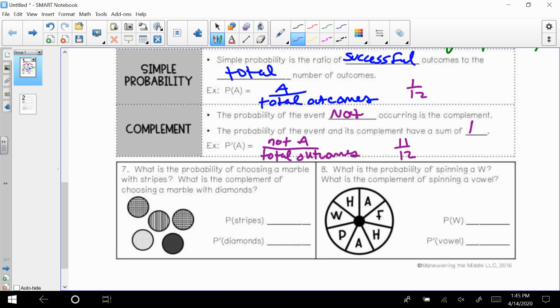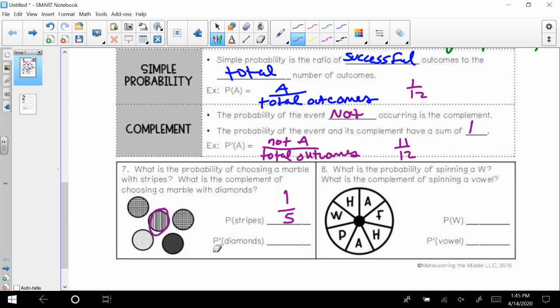All right. So number 7 and 8. It's just asking us some questions. We're going to write down the probabilities. Number 7, what's the probability of choosing a marble with stripes? Well, out of the situation down here that we see, we have 5 marbles, so that's the total number of outcomes. And I only see this one having stripes, so that's 1 out of 5.